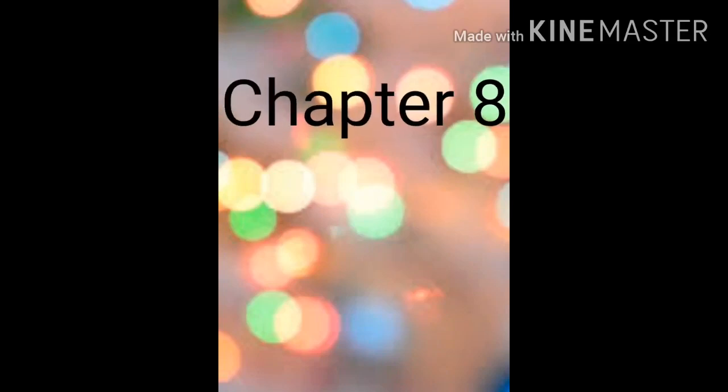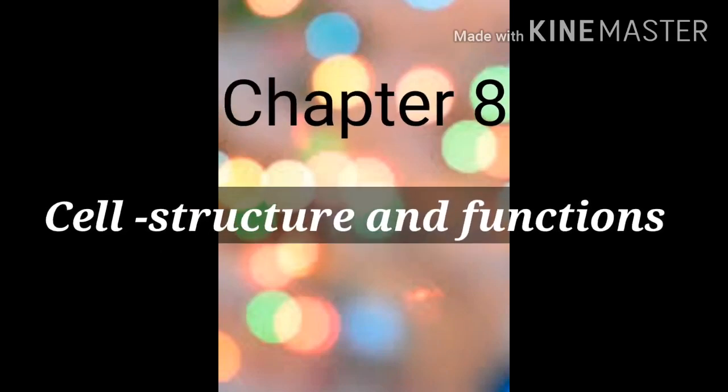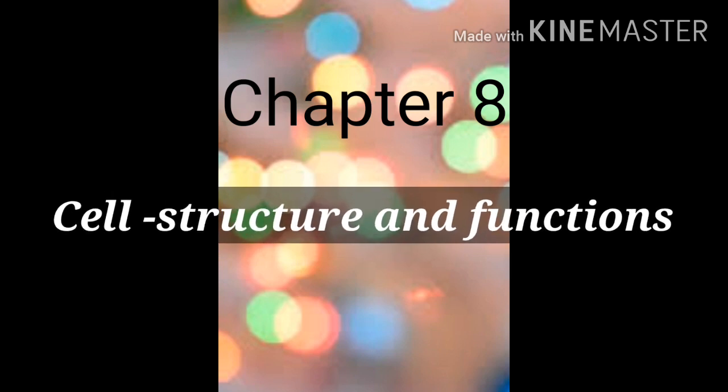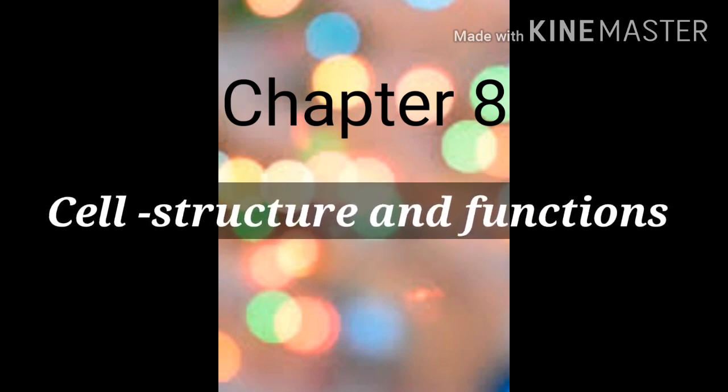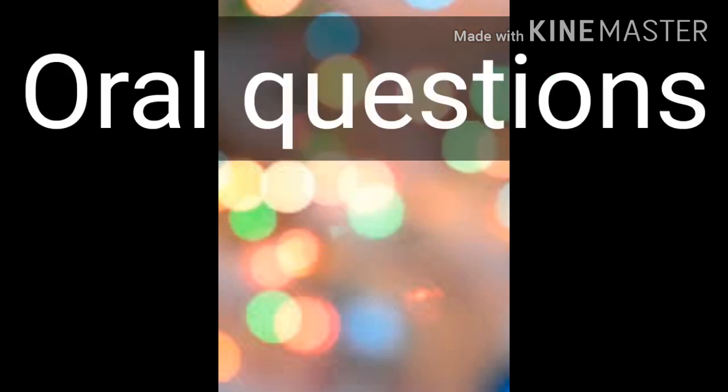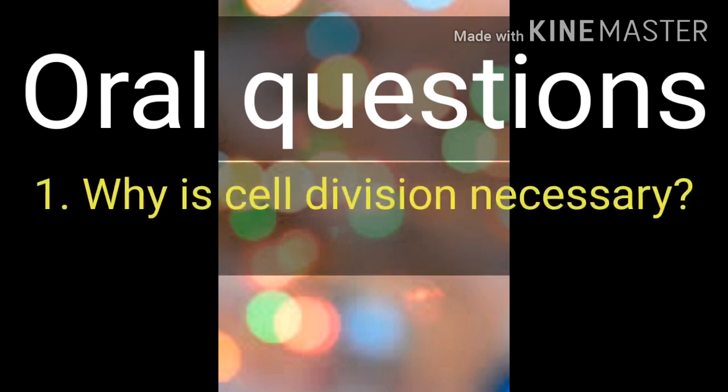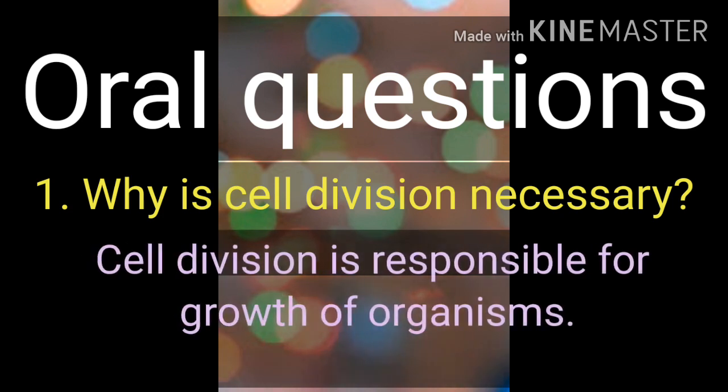Chapter 8 Cell Structure and Functions. Let us do the exercise of this chapter starting from oral questions. Question number 1. Why is cell division necessary? And the answer is cell division is responsible for growth of organisms. That's why it is necessary.